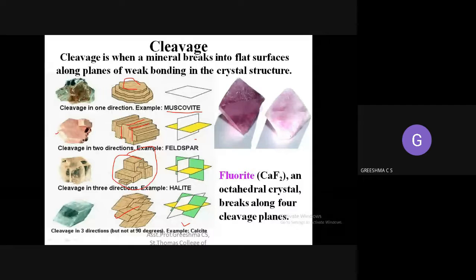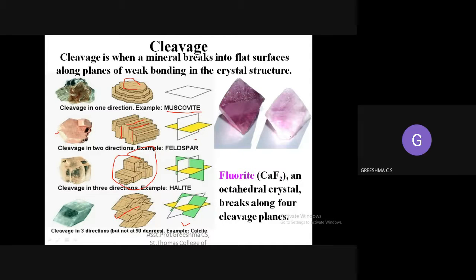To understand the cleavage better, for example, if you break a lump of soil, how do you see the inside structure? At the same time, if you are breaking any hard rock, what do you see inside? The crystal structure.